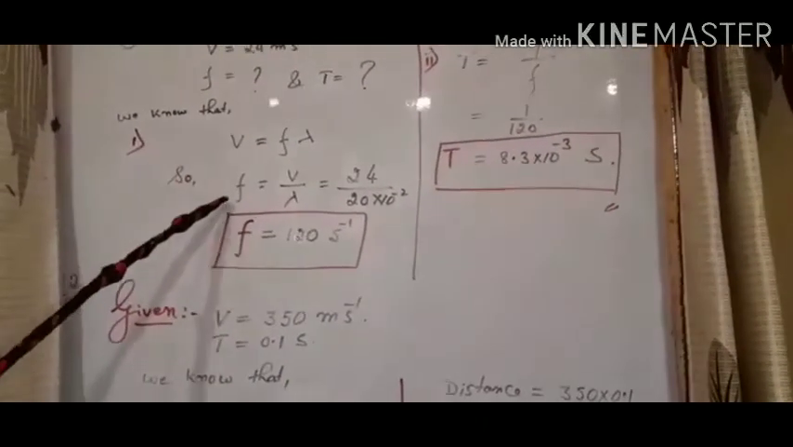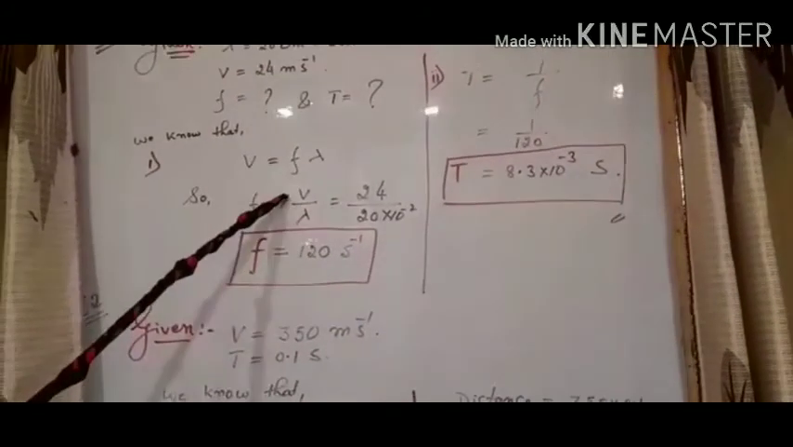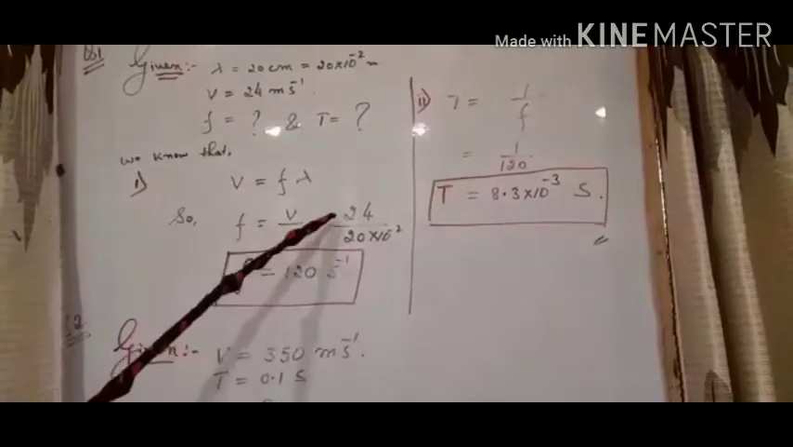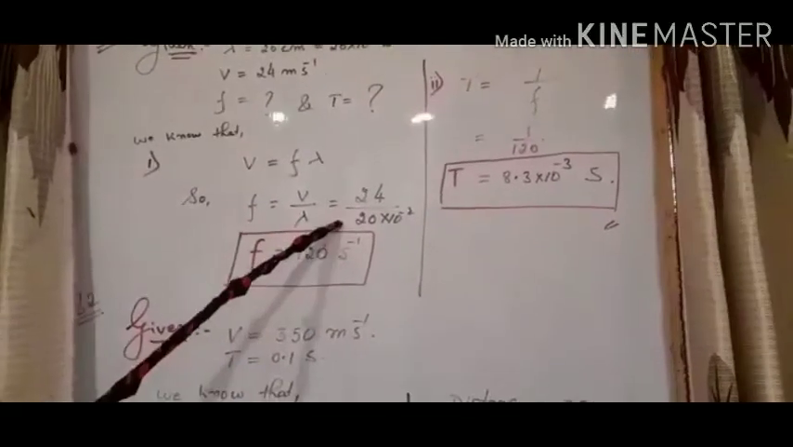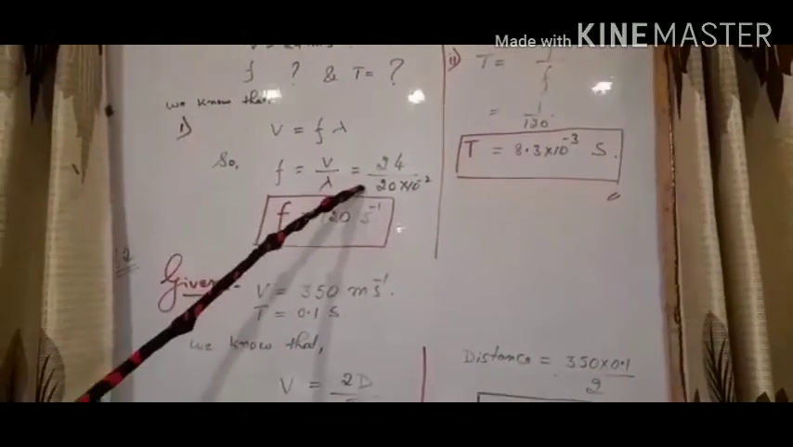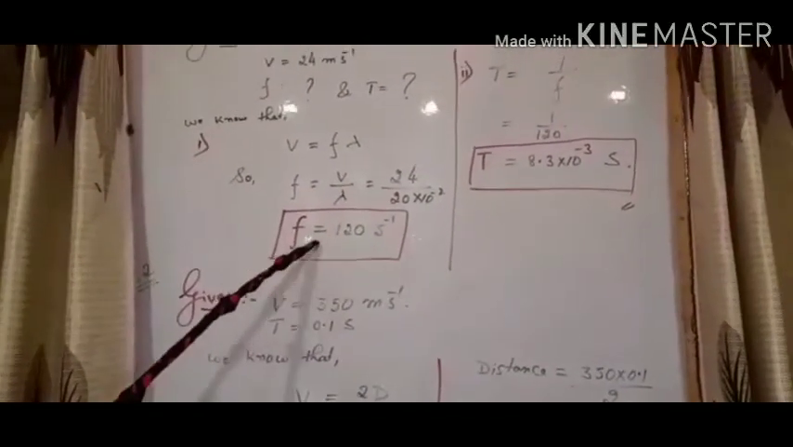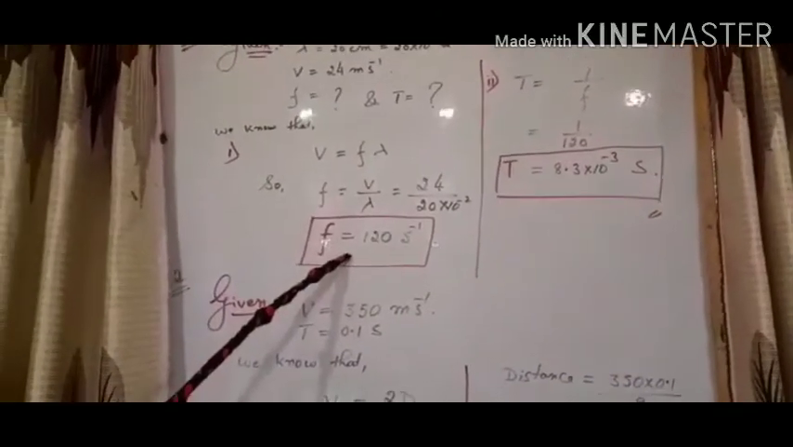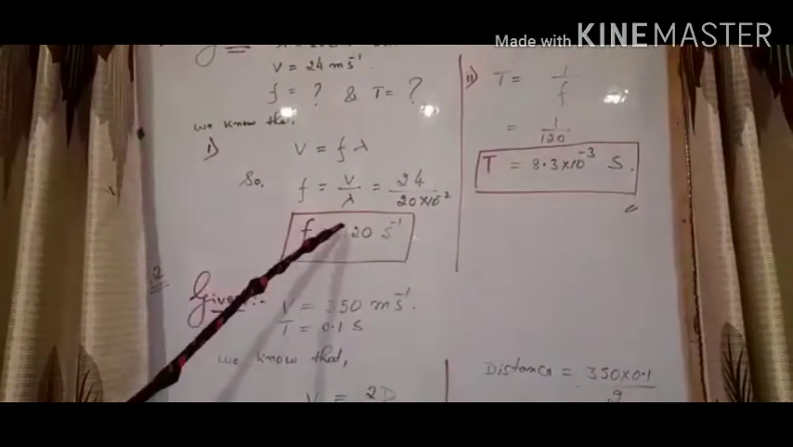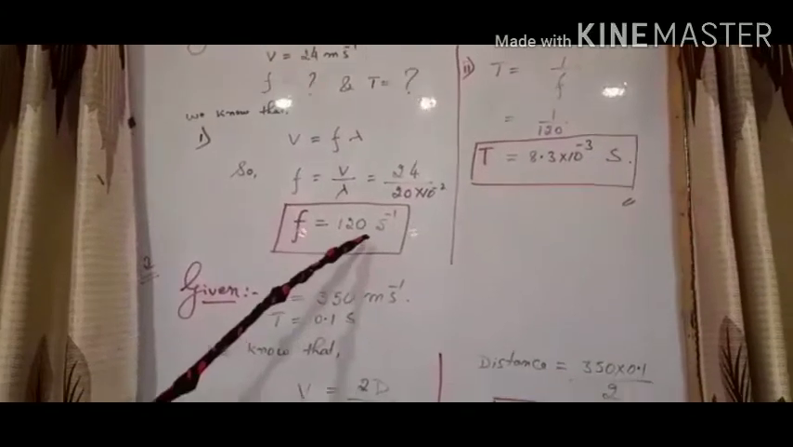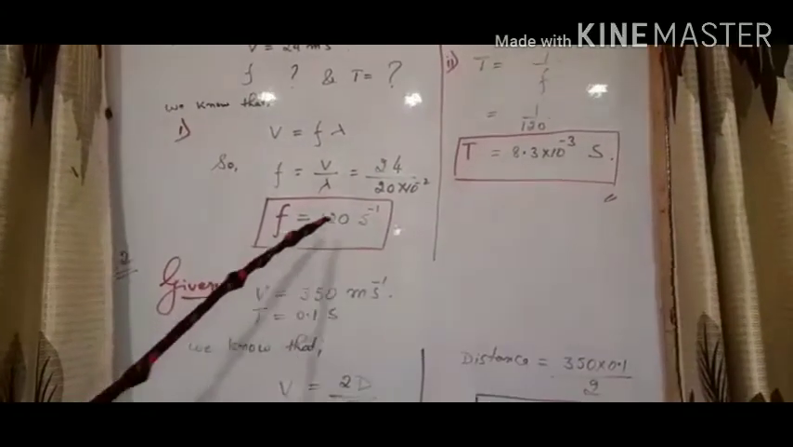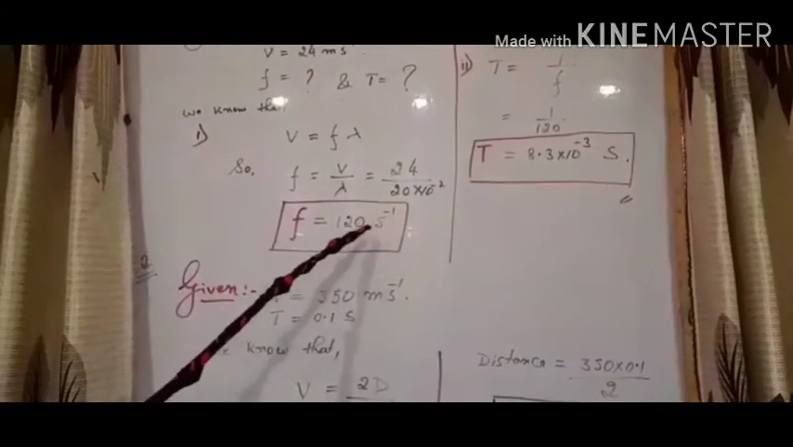Here we have to calculate f. So it will be V by lambda. V 24 meter per second given and lambda 20 centimeter converted to meter. When you simplify, you will get your frequency as 120 second inverse. Second inverse is the unit, or you can also write hertz.